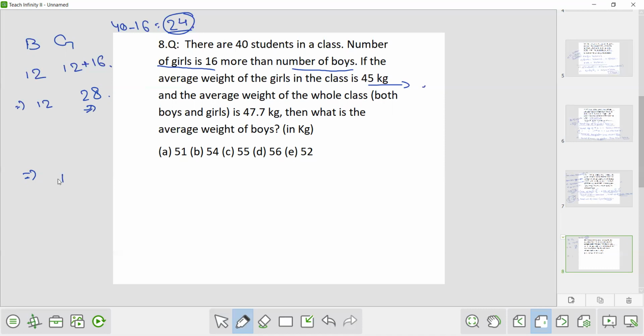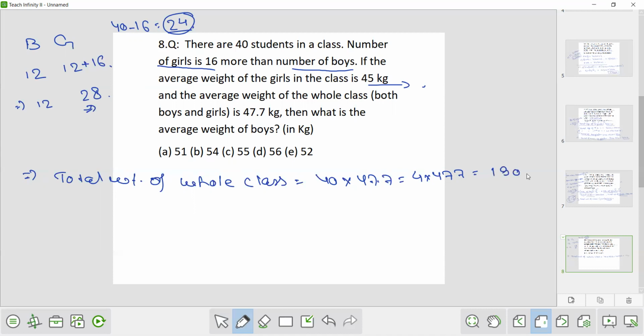So we can calculate the total weight of the whole class, that is 40 into 47.7. So it will be 4 into 477. Now 4 into 477, how to find it? So 4 into 477 will be 1908.